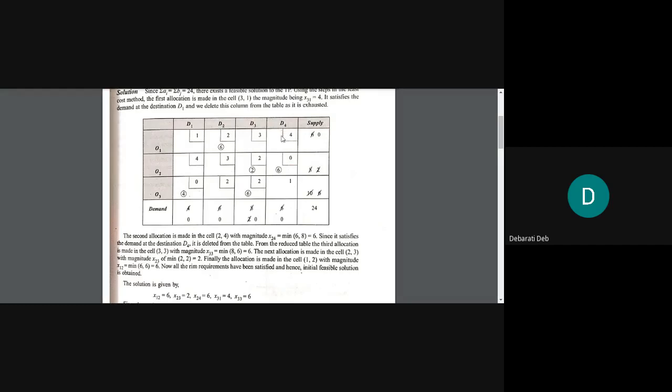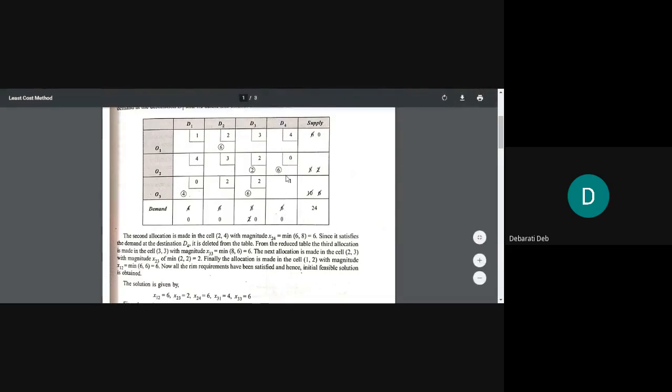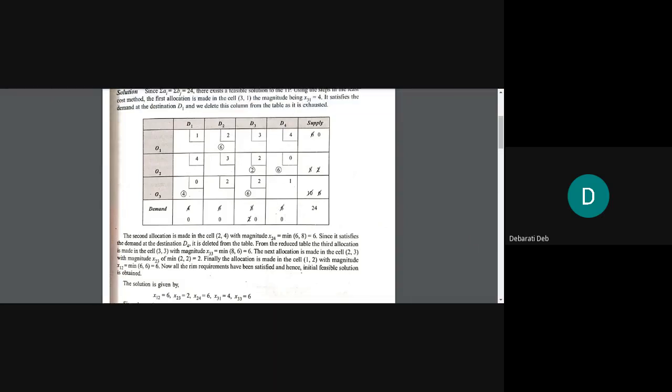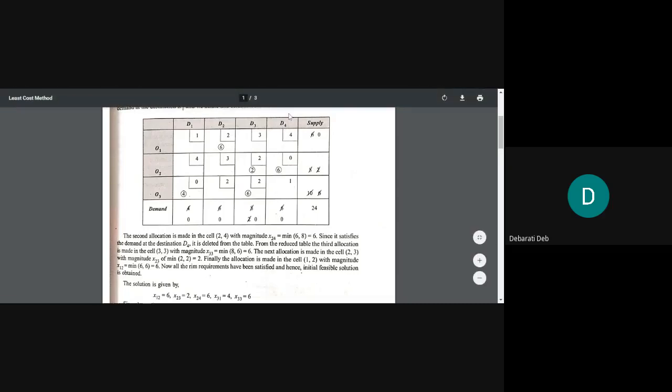Since this fourth column has been completely exhausted, because 6 was the total in this fourth column and it has been completely allocated, we will strike off this fourth column. Now we will strike off D4 entirely.